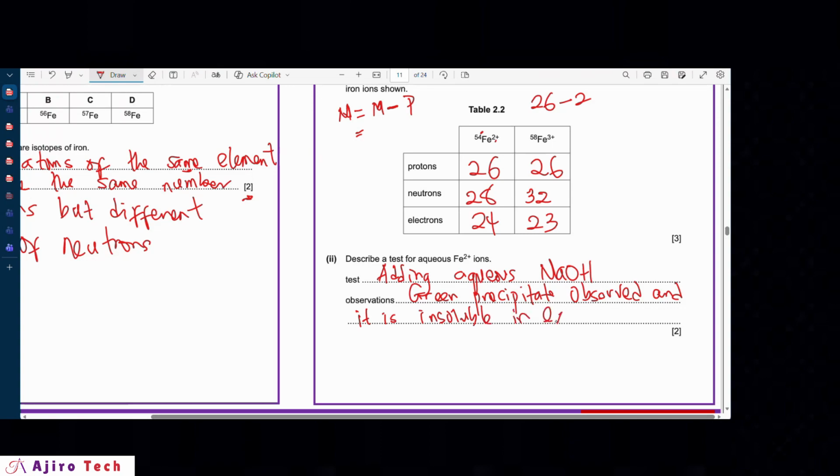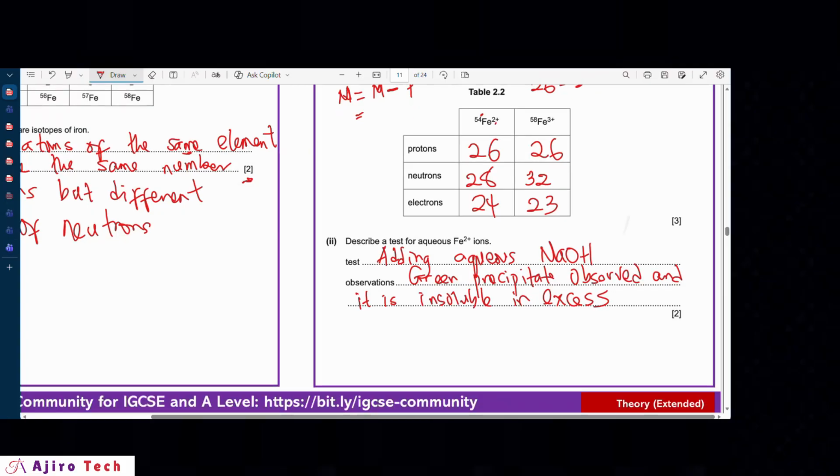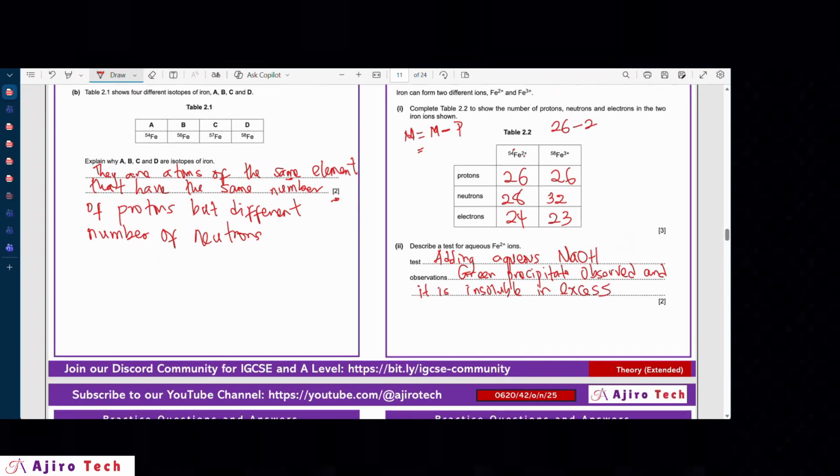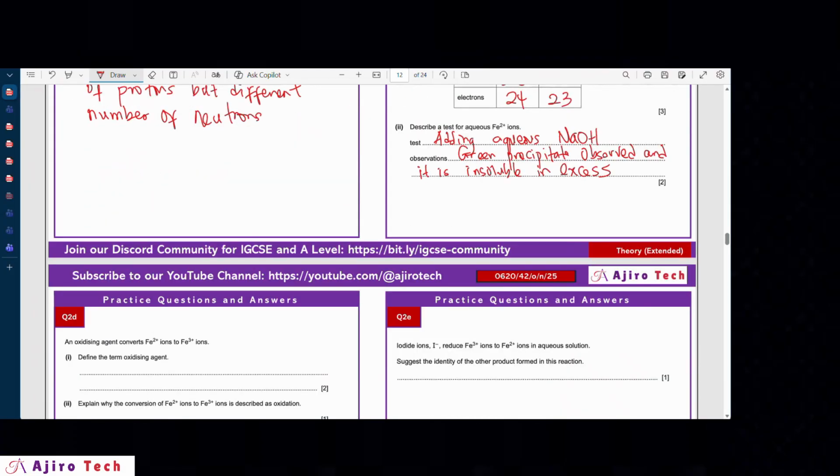So in drops it gives you a green precipitate, and then when you keep on adding, it's insoluble. Or you can also add the other part that says it eventually turns brown after standing for a while. All of these are quite okay to get the mark. All right, so that is for this particular question.